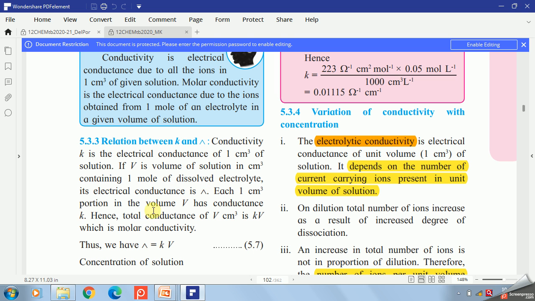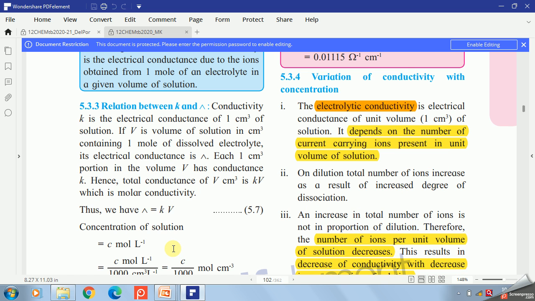Each 1 centimeter cube portion in the volume V has conductance K, hence for 1 centimeter cube the conductance is K, for V centimeter cube the conductance is K into V, and that is nothing but molar conductance, because we consider that in that V centimeter cube of solution 1 mole of electrolyte is dissolved. So capital lambda is equal to K into V.